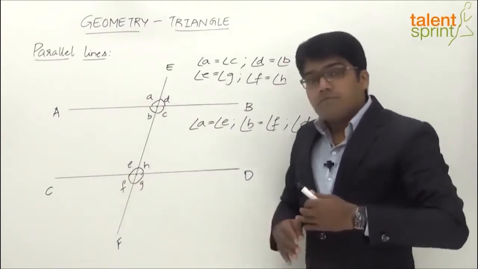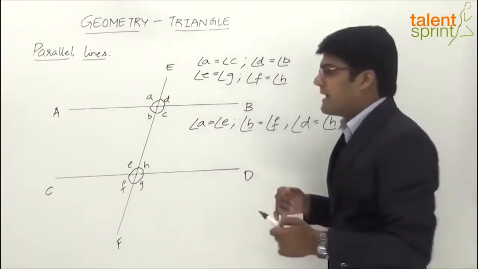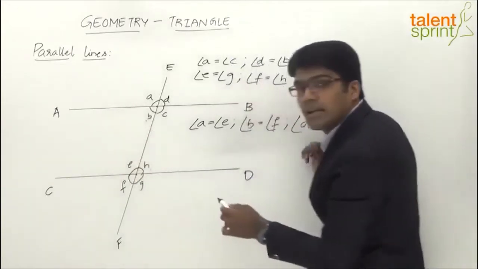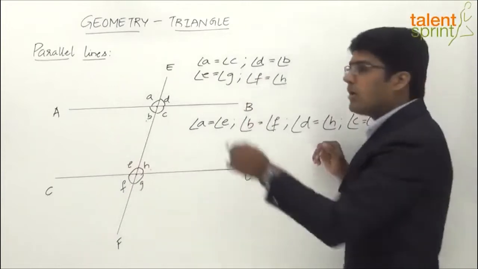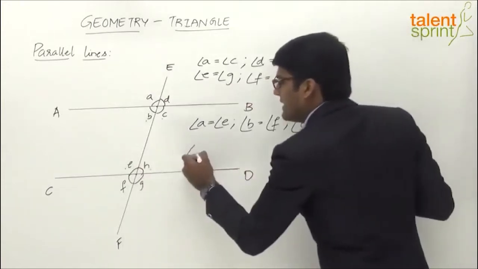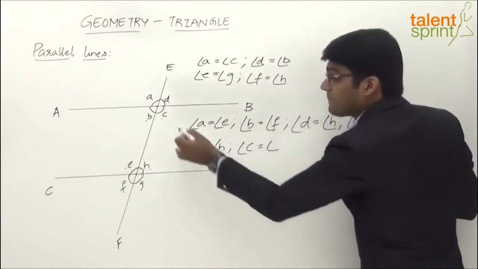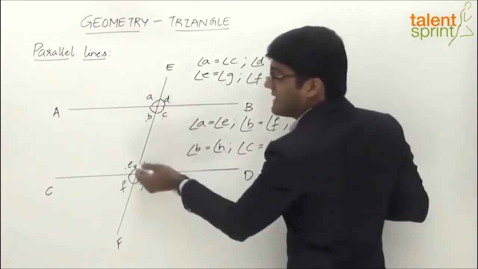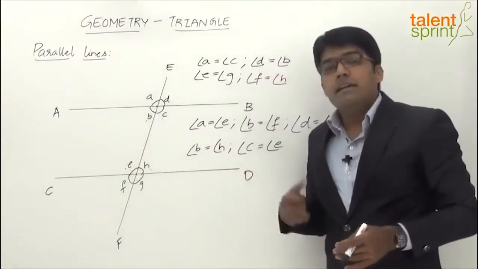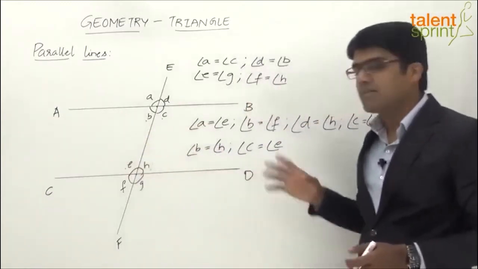Now we have interior alternate angles and exterior alternate angles. So let's understand what the interior alternate angles are. Angle B and angle H are alternate angles, and these alternate angles are equal. Angle B is equal to angle H, right? Likewise, angle C will be equal to angle E. These are alternate angles on the alternate sides, and interior because they are between the two parallel lines. So when we say alternate interior angles are equal, it must be clear: interior and alternate. So C with E and B with H. These pairs are also equal.